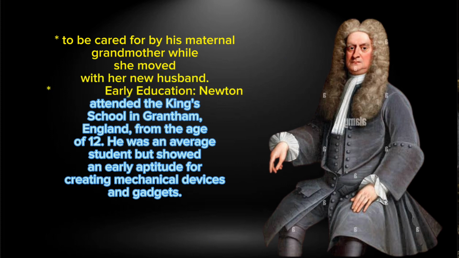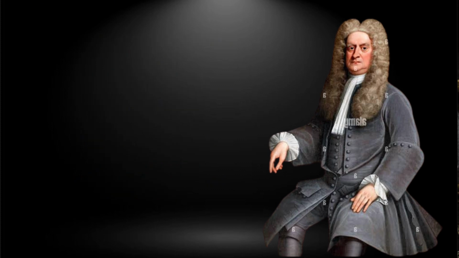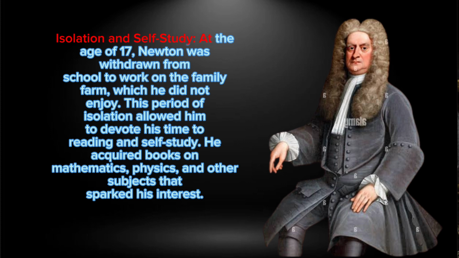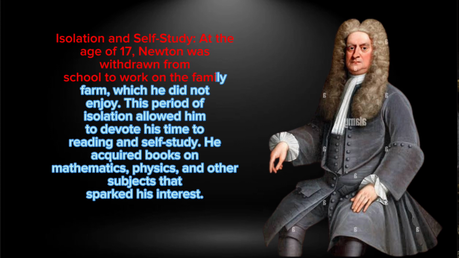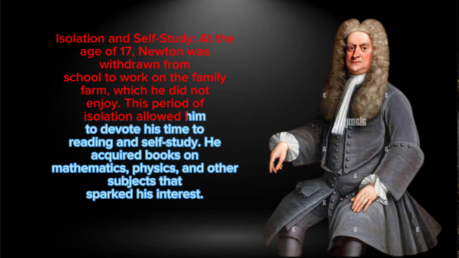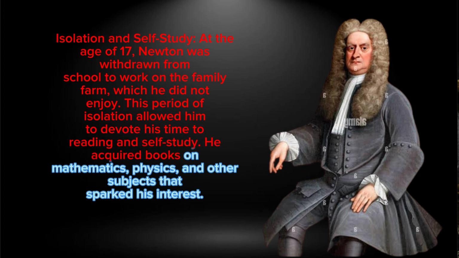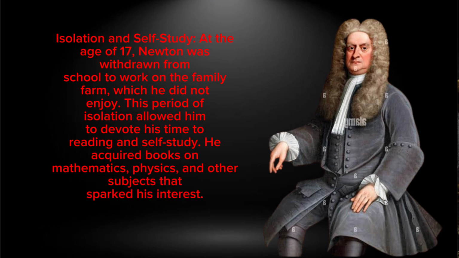Early education. Newton attended the King's School in Grantham, England. From the age of 12, he was an average student but showed an early aptitude for creating mechanical devices and gadgets. Isolation and self-study. At the age of 17, Newton was withdrawn from school to work on the family farm, which he did not enjoy. This period of isolation allowed him to devote his time to reading and self-study. He acquired books on mathematics, physics, and other subjects that sparked his interest.